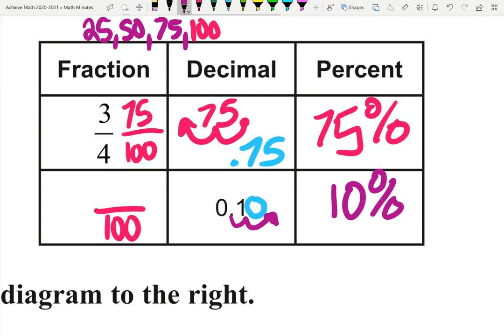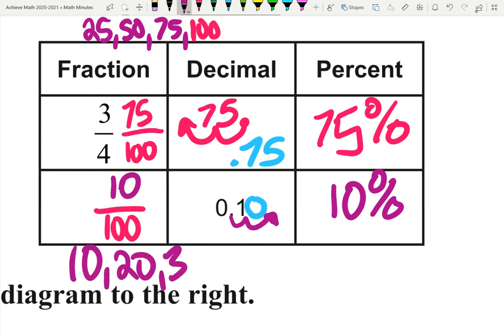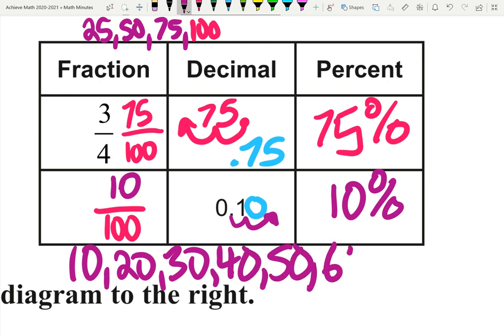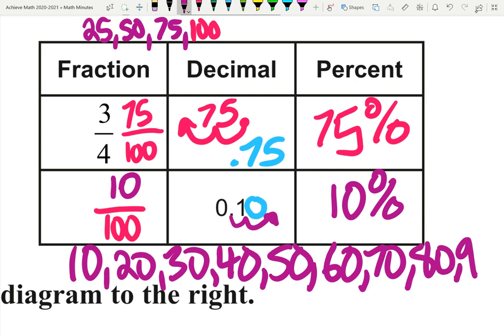A percent is just a fraction out of 100, which is going to be 10 out of 100. And I can reduce this by looking at the multiples of 10: 10, 20, 30, 40, 50, 60, and I keep on going. 10 is the first term. 100 is the 10th term.